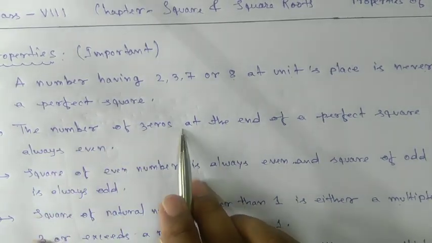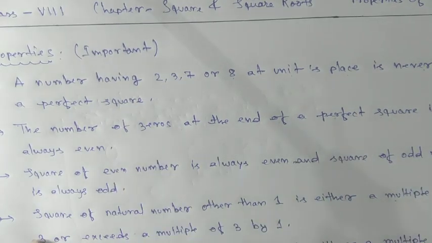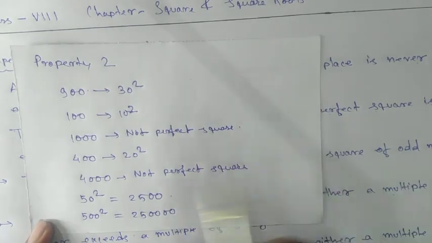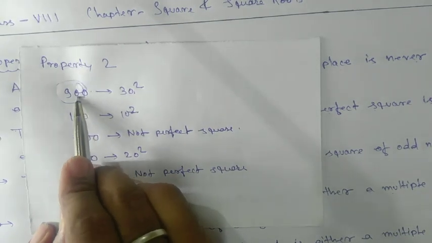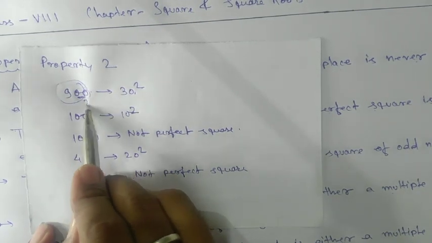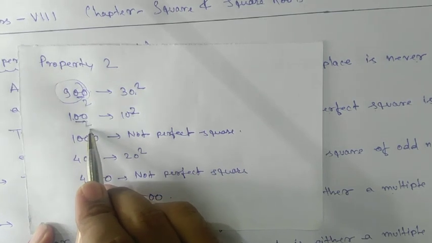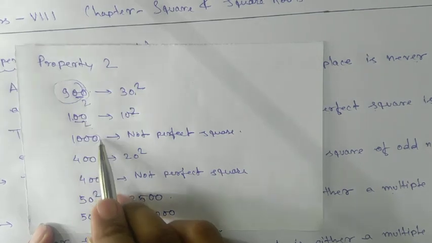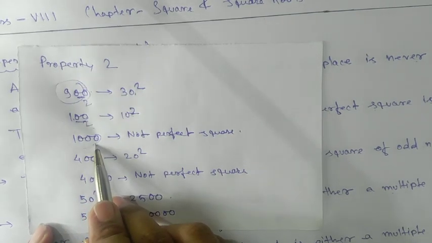The number of zeros at the end of a perfect square is always even. That means here we have the second property. If we take 30 square and we get 900, look at the zeros, count 1, 2, this is an even number. 10 square is 100, two zeros, an even number. Here 1, 2, 3 zeros are there, that means it is an odd number of zeros, so it can never be a perfect square number.